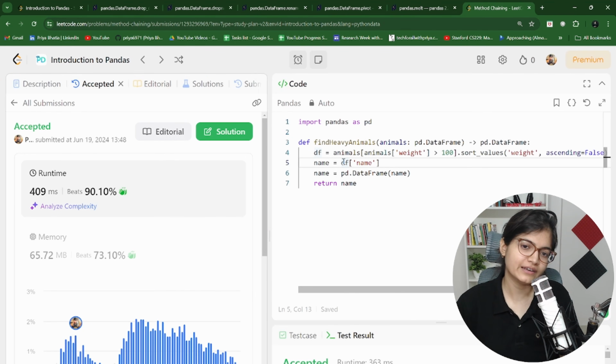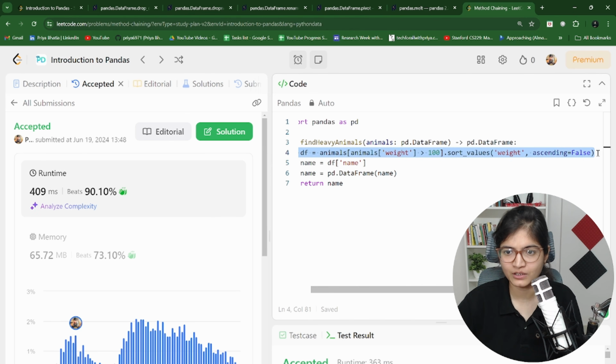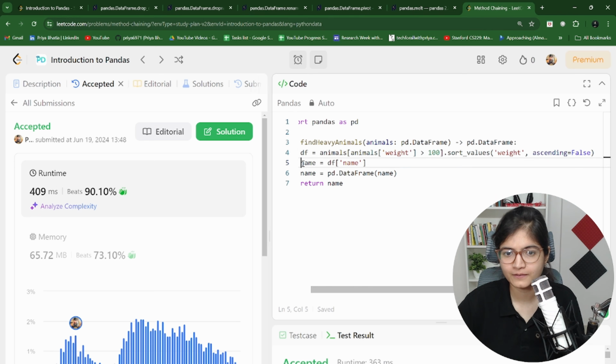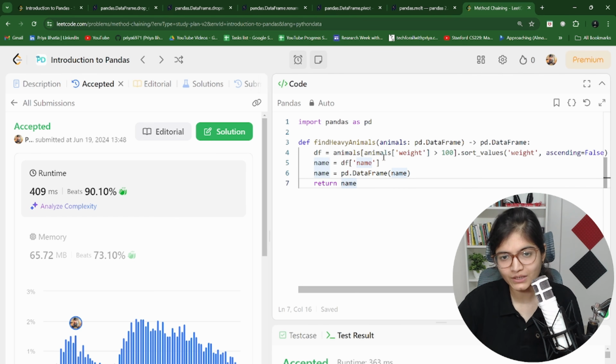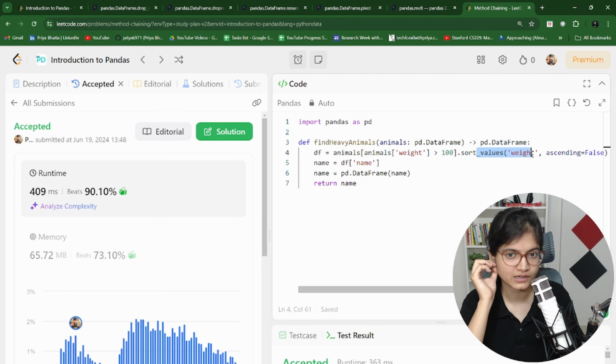So here you can clearly observe that we will be able to get filtration, first of all, as per the weights. After that, what we have done is we have tried to use the data frame of name as a filtration part. After that, we have tried to take the data frame, and so basically what is happening now in this data frame, once you do the sorting, you will be able to get almost all the records.